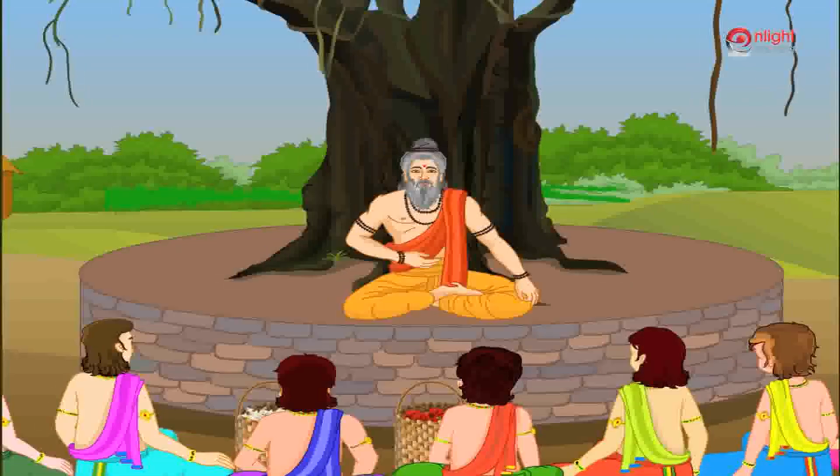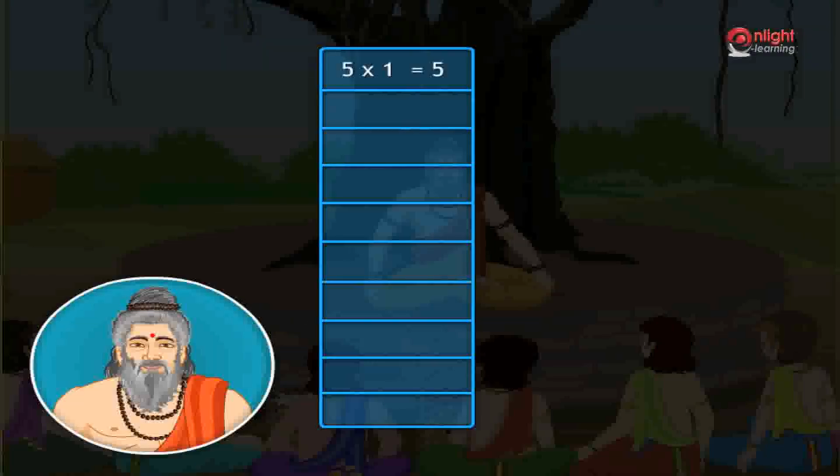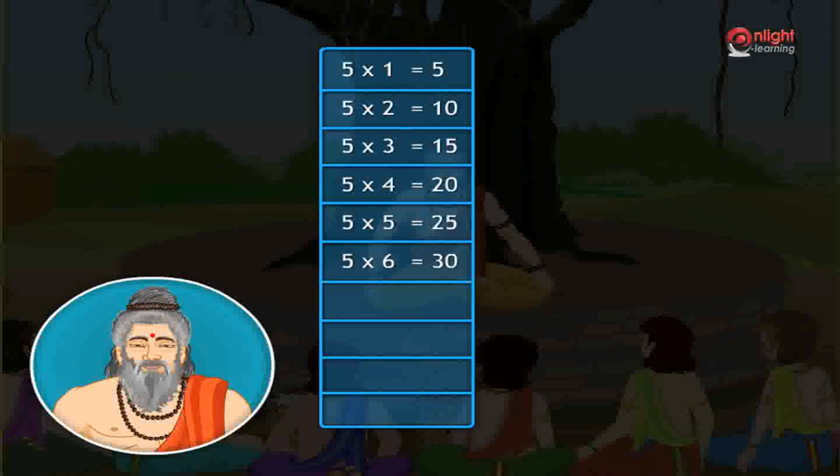Now Bhim, recite the multiplication table of 5. 5 multiplied with 1 is 5. 5 multiplied with 2 is 10. 5 multiplied with 3 is 15. 5 multiplied with 4 is 20. 5 multiplied with 5 is 25. 5 multiplied with 6 is 30. 5 multiplied with 7 is 35. 5 multiplied with 8 is 40. 5 multiplied with 9 is 45. 5 multiplied with 10 is 50.